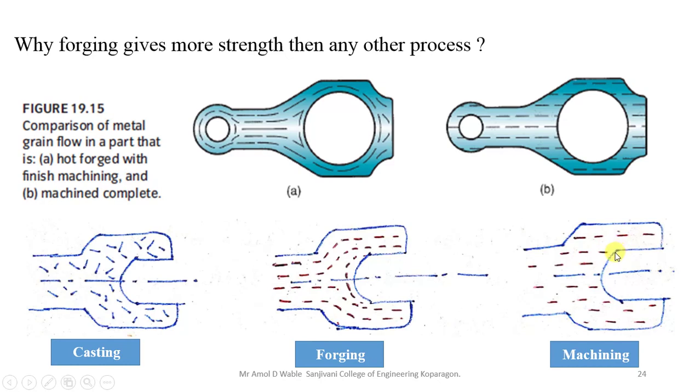in that case, if you apply more force on this spanner, a crack will be generated at this point, because these are the regions where the crack is initially generated, and it will extend, and due to that there is a chance of breakage of your spanner.